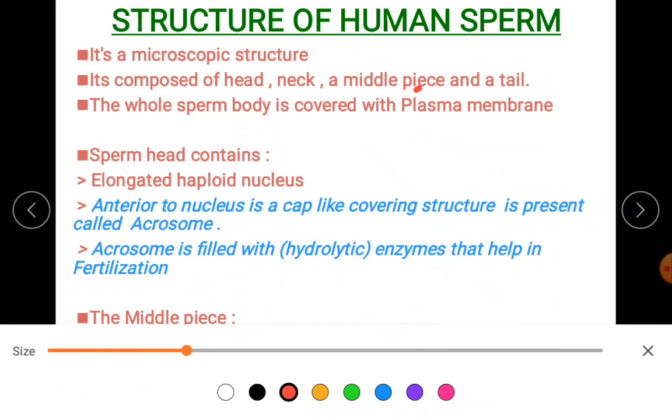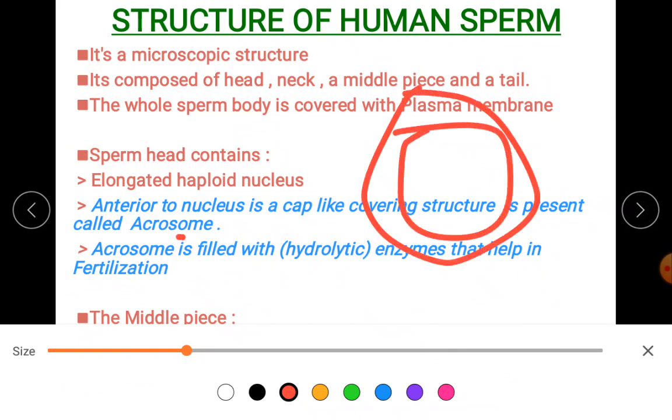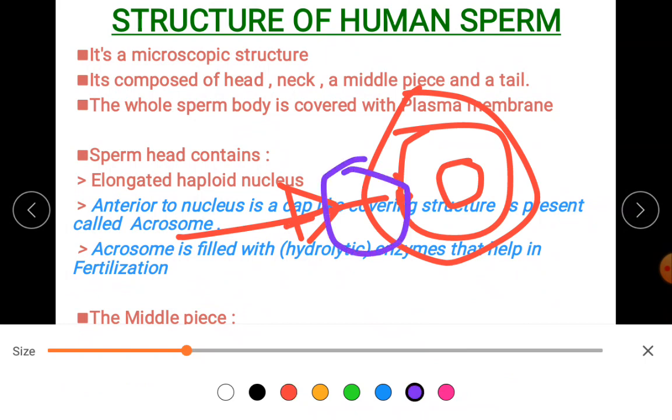Let me draw it again. So imagine this is the ovum and your sperm is coming. For it to reach the ovum nucleus, the egg nucleus, till this portion, the sperm has to penetrate.